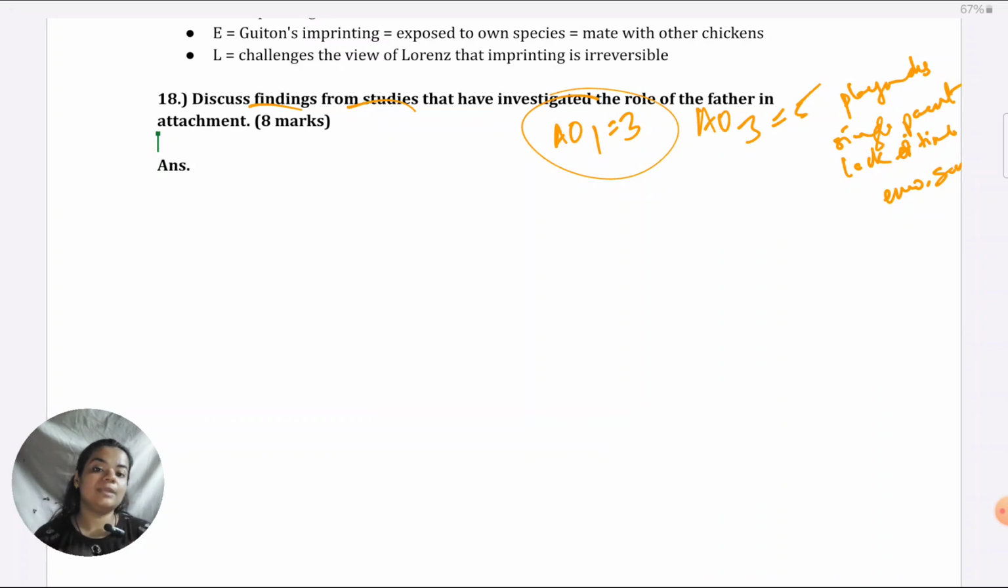It's not about being able to quote exact studies and showing that I know the name of the researchers and the years. That's not a requirement at all. So let's make the AO1 outline first.